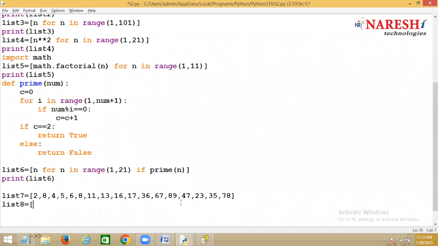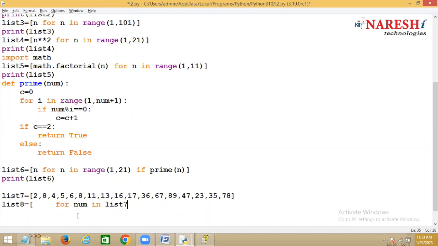Now what you can do is, every time you read one value, for number in list 7.